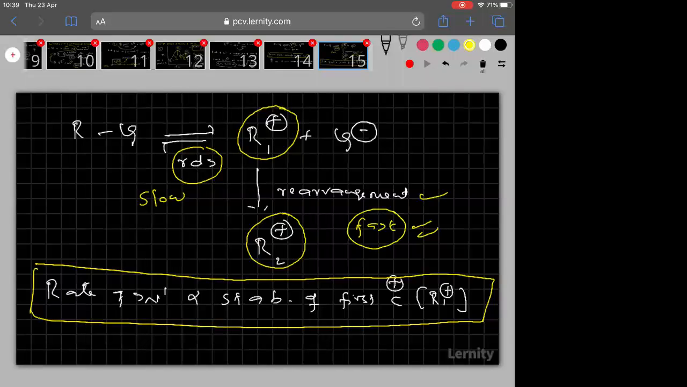Clear? So we will be doing some questions on SN1 mechanism in tomorrow's class.